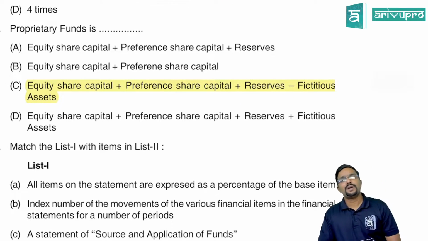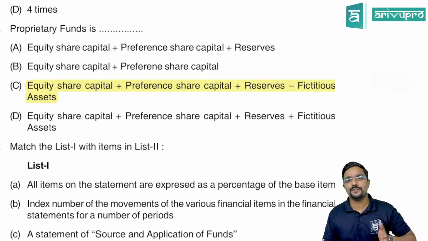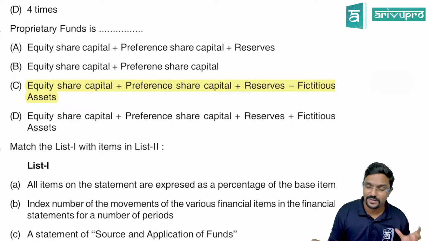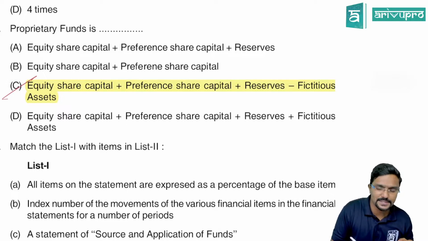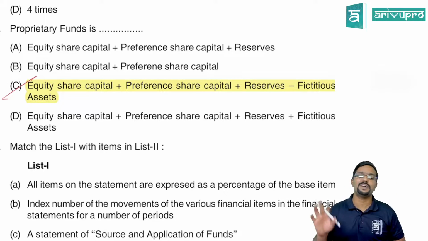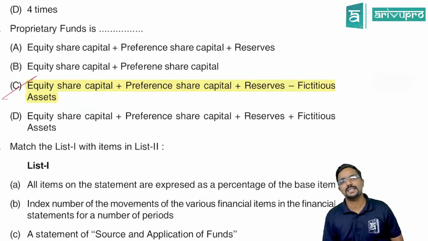Proprietary fund. Proprietary fund is also called shareholder fund. What is it? Equity share capital plus preference share capital plus reserves. Yes, partially correct. We will see. Equity plus preference? No. Equity plus preference plus reserves minus fictitious assets. This is the most appropriate answer. Not plus fictitious; it is minus fictitious assets, which will appear on the asset side.